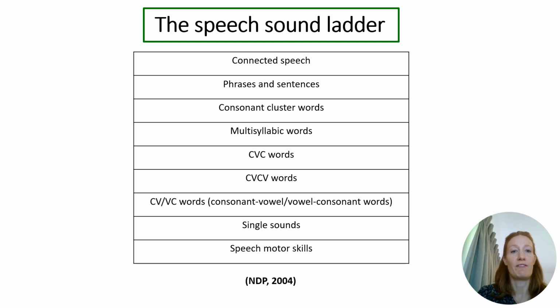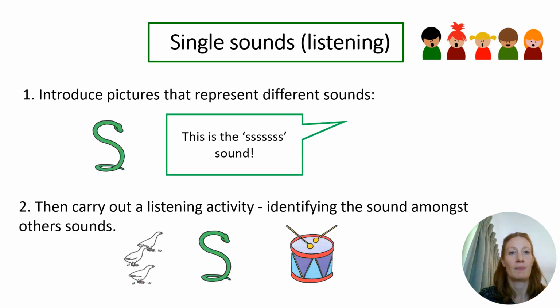Therapy will work at different levels of the speech ladder, often simultaneously. So we might be working on k at single sound level, but also working on b at consonant vowel or vowel consonant level. We'll go into each of these levels in a bit more detail now. Let's think a bit more about working on single sounds.